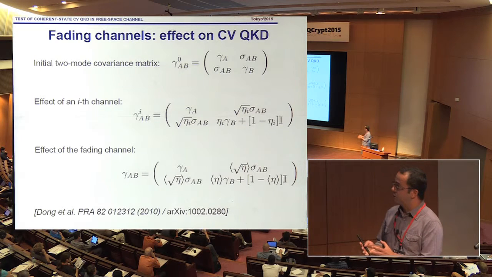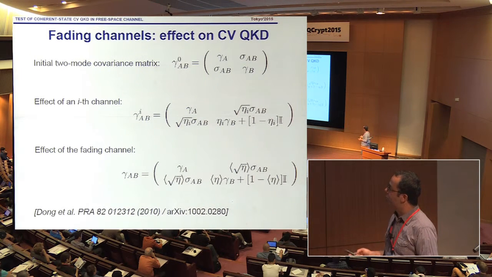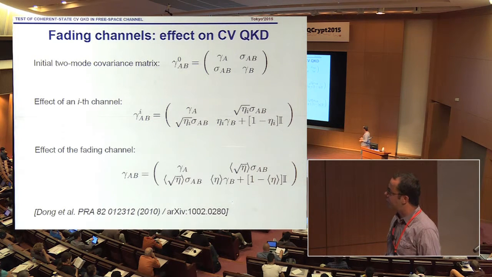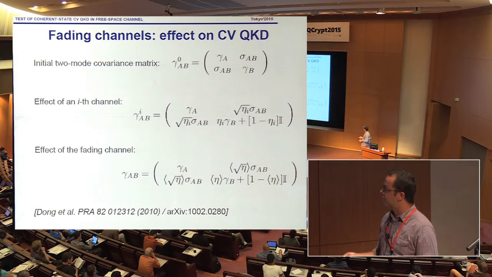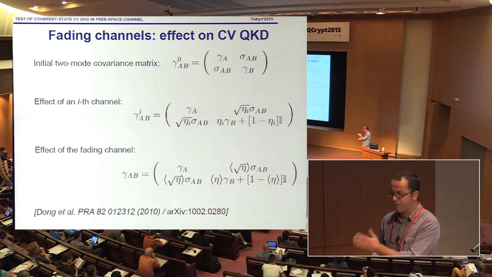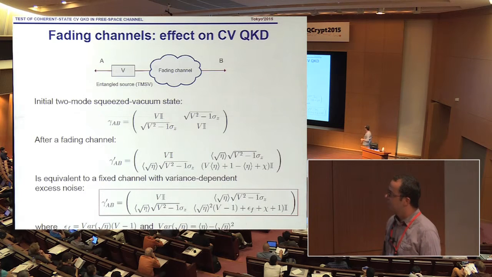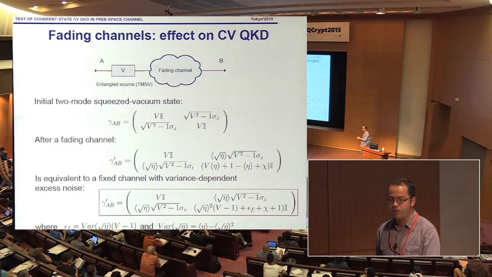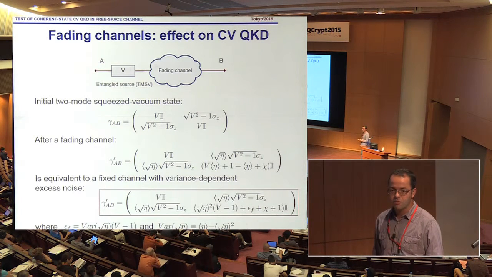So we study how the fading channel affects the covariance matrix. For each of the sub-channels, we get the evolution of the covariance matrix, and then the overall channel, which is fluctuating, affects the overall state as the convex sum of the covariance matrices of the individual sub-channels. And then it turns out that the effect of the fading channel can be considered as the fixed transmittance channel plus additional noise, which is resulting from the fading.